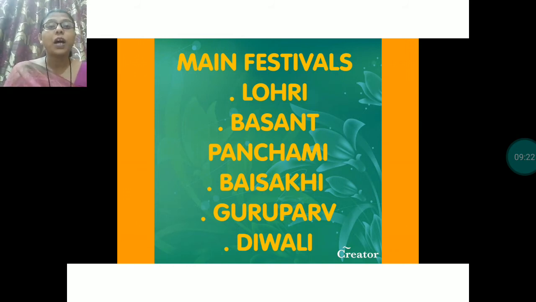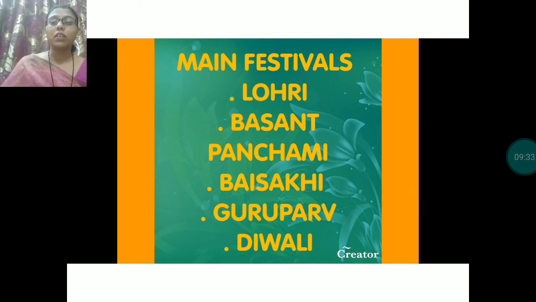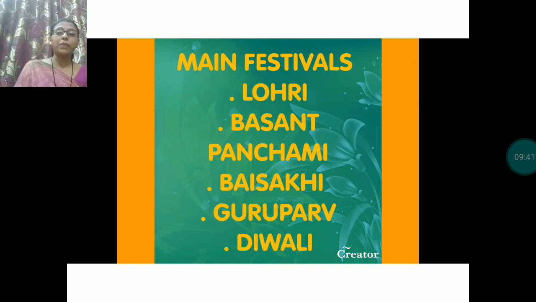So apart from agriculture, the main occupation of people of Punjab is cattle rearing also. They rear the cattle for dairy farming, for the dairy products, for the milk, and about 10% of India's total milk is produced in Punjab only. Clear?